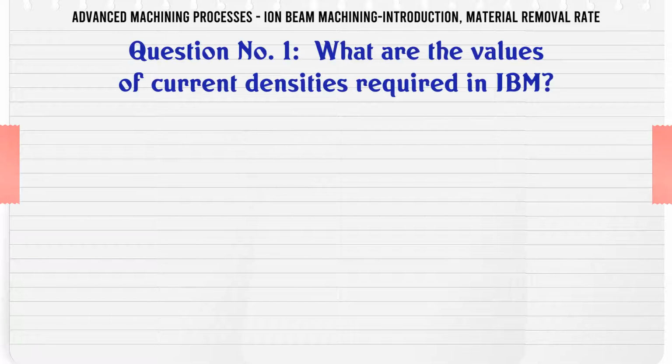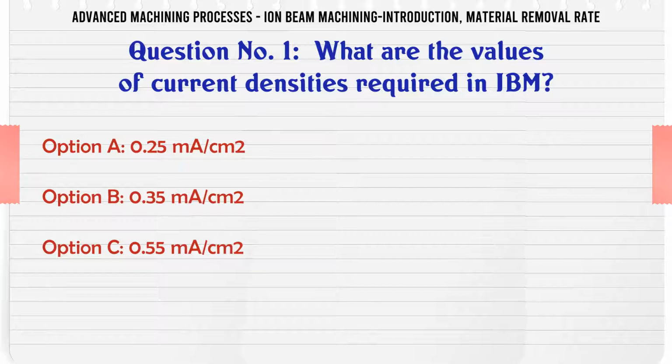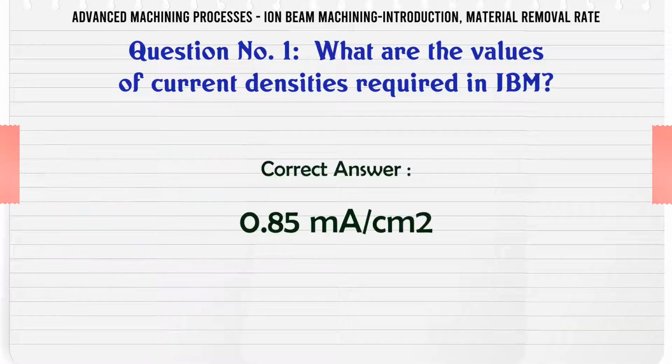What are the values of current densities required in IBM? A) 0.25 mA/cm², B) 0.35 mA/cm², C) 0.55 mA/cm², D) 0.85 mA/cm². The correct answer is 0.85 mA/cm².